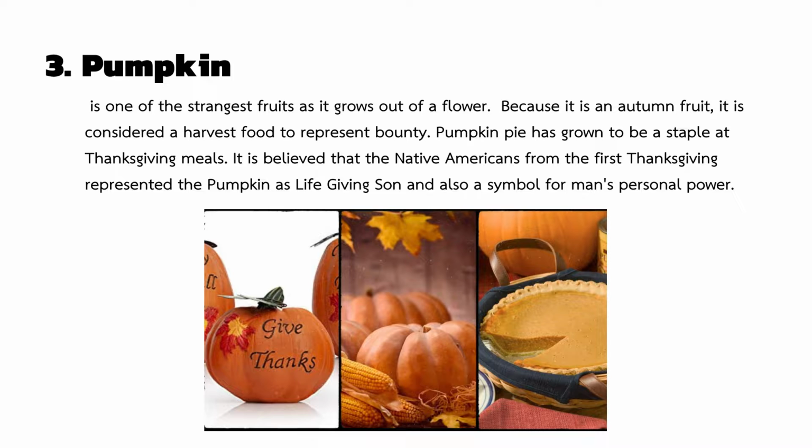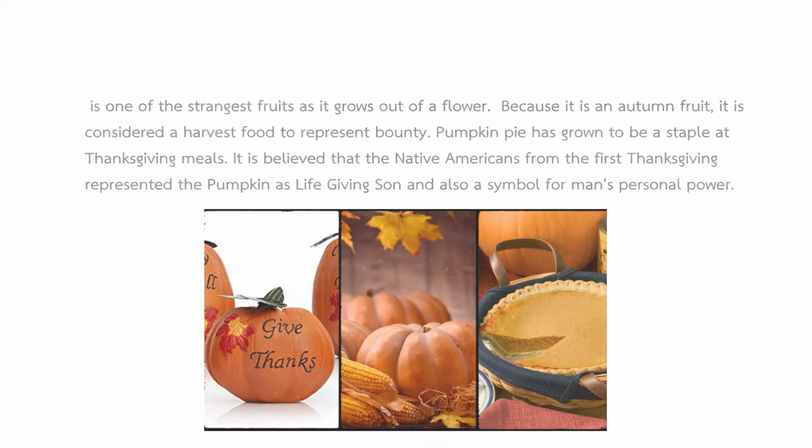3. Pumpkin is one of the strangest fruits as it grows out of a flower. Because it is an autumn fruit, it is considered a harvest fruit to represent bounty. Pumpkin pie has grown to be a staple at Thanksgiving meals. It is believed that the Native Americans from the first Thanksgiving represented the pumpkin as life-giving sun and also a symbol for man's personal power.